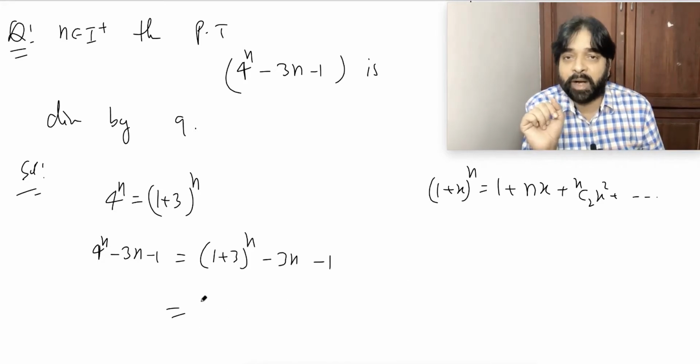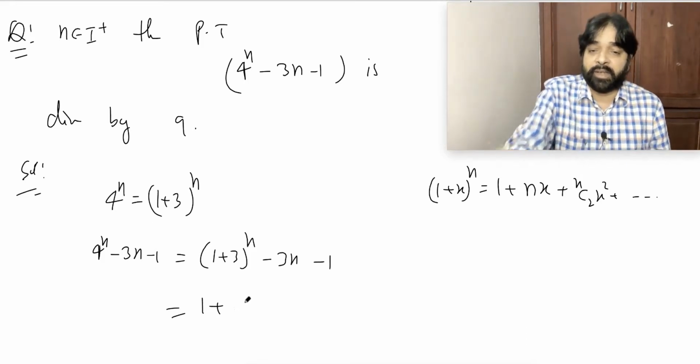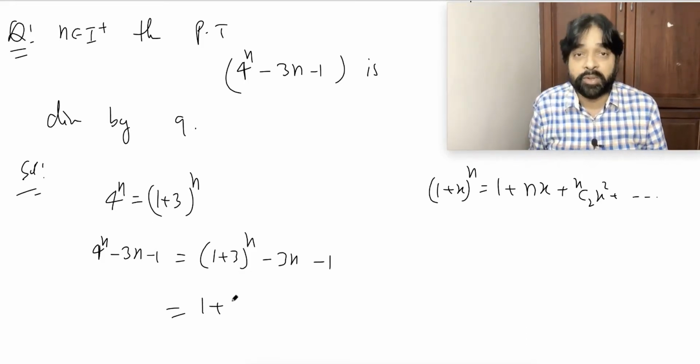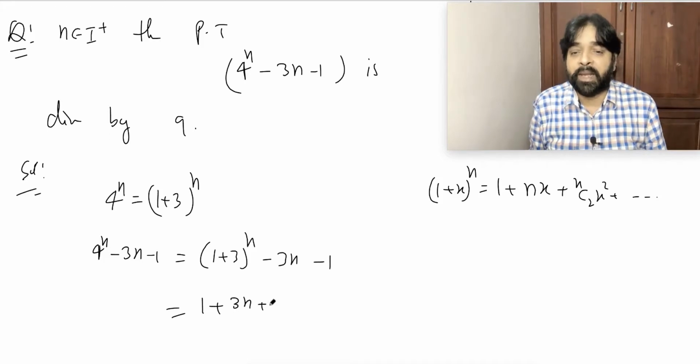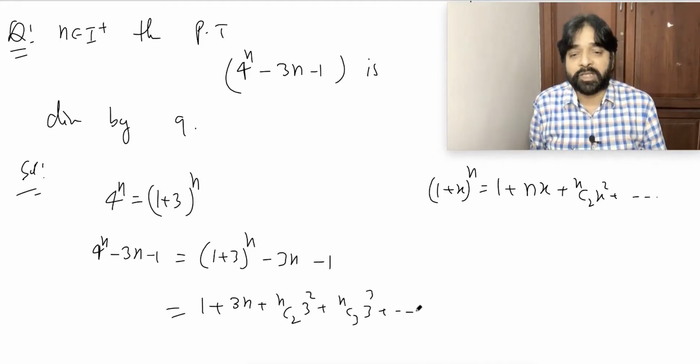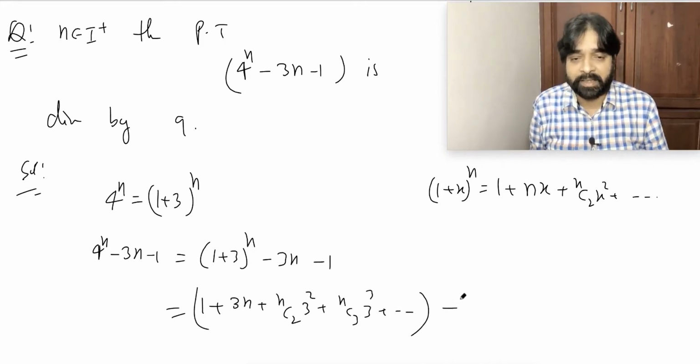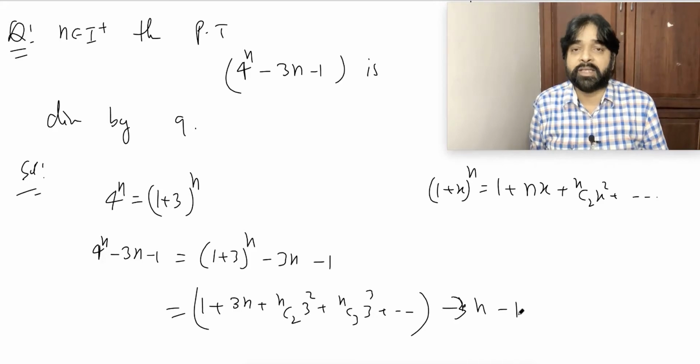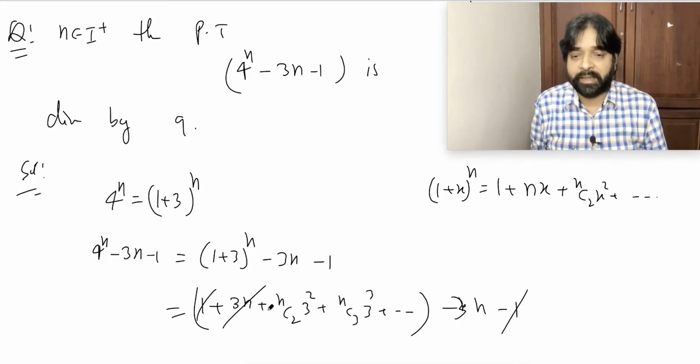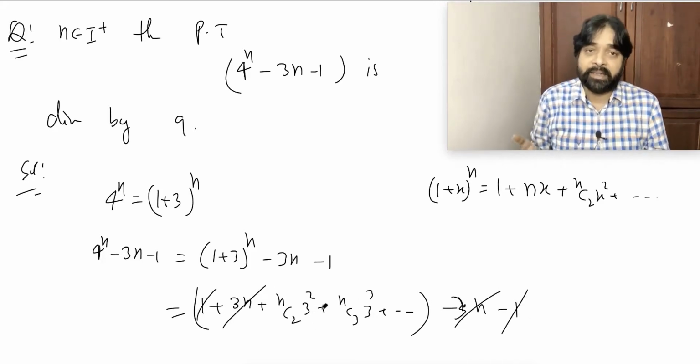So this will be 1 plus n into 3, that is 3n, plus nC2 3 square plus nC3 3 cube plus so on, minus 3n minus 1. 1 bye bye, 3n bye bye, and here 3 square, 3 cube.